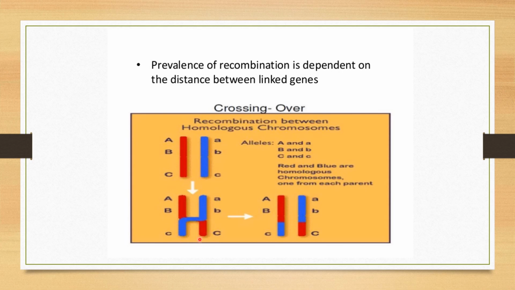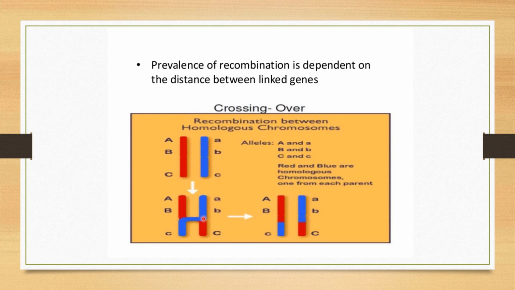Here what can you see? An exchange of the genetic material has taken place. A part of red is crossed with this, and a part of blue is exchanged with this. So finally what you are getting is red, blue, blue, red. This exchange of genetic material is crossing over. If you look here, the distance between capital A and capital C is a little bit large. So capital A has come here and capital C has come here. The crossing over has separated gene A from gene C. Now small a and small c are also a little bit away from each other.